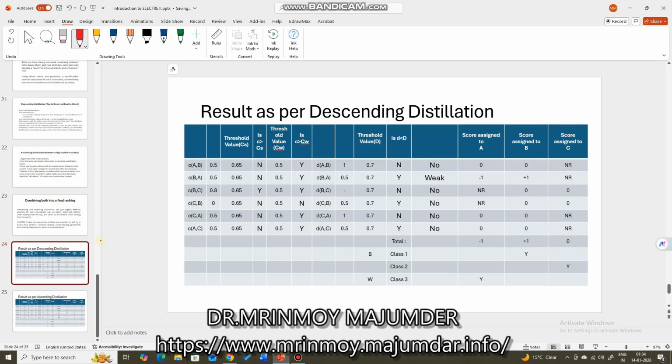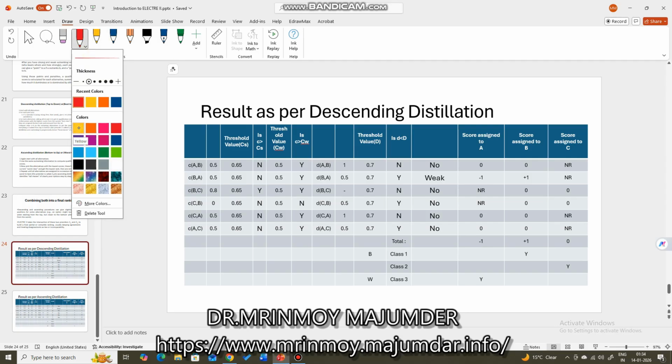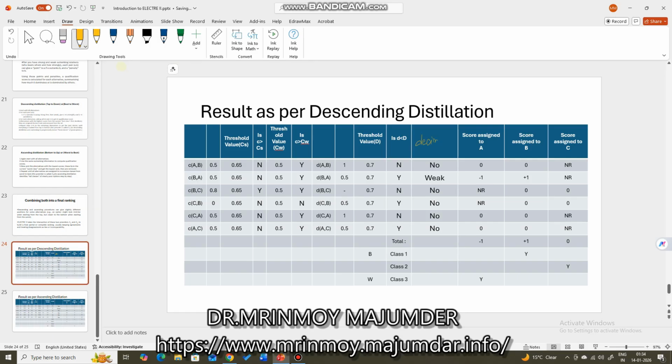So now after I have copy pasted, this is the decision actually. Correct. This is the set. This is the concordance value, threshold value, question, threshold value weak, question, and this is the discordance value, the discordance index, and so on. Right, so there is no outranking.